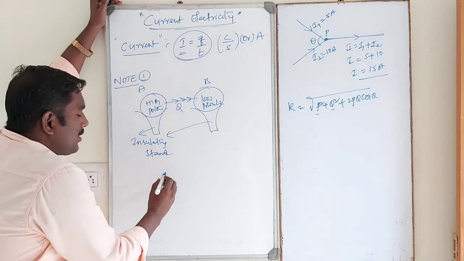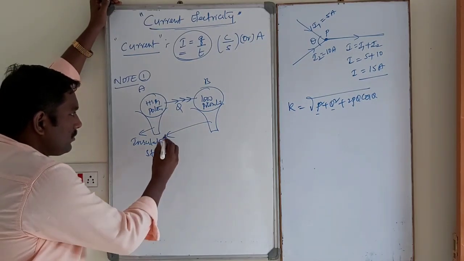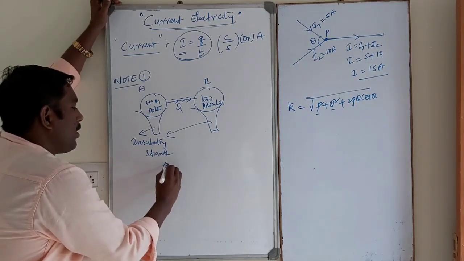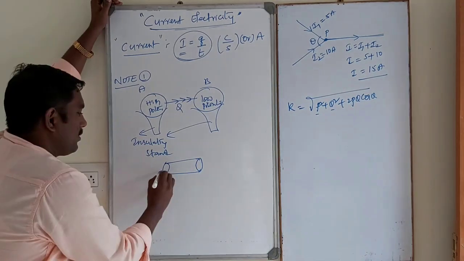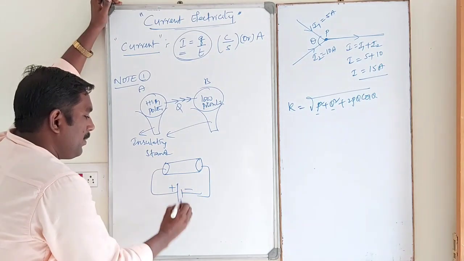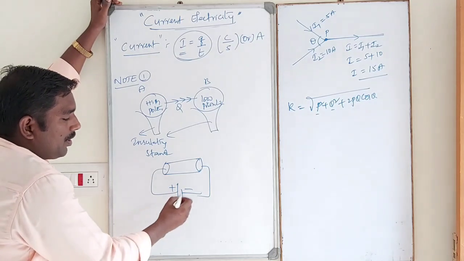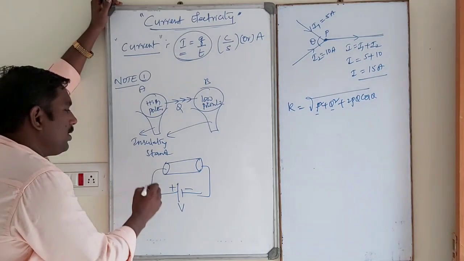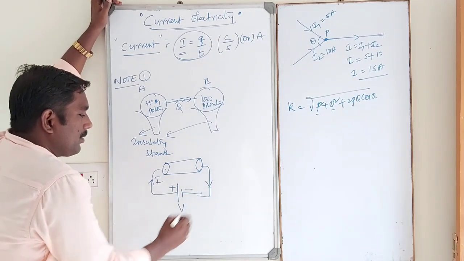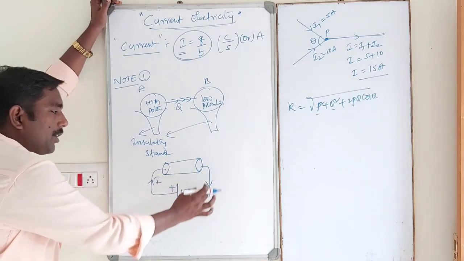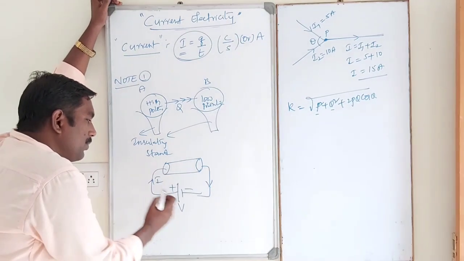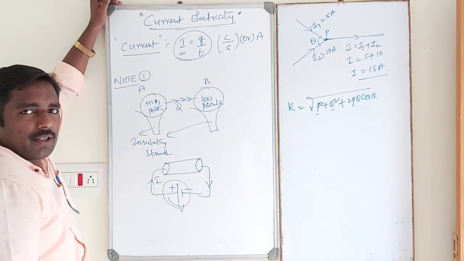See, dear students, let us consider a small conductor like this. This is the spherical conductor. The two ends of the conductor are connected by a battery like this. V be the voltage of the battery. In this case, current will be flowing from the positive terminal to the negative terminal. It is a steady current. The current will flow continuously because of the battery.